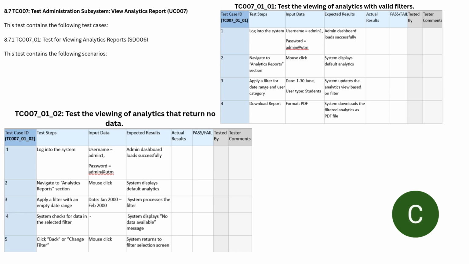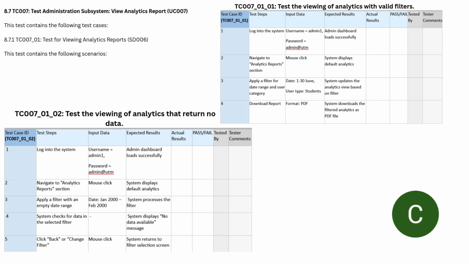The second scenario is to test the viewing of analytics that returns no data. In this scenario, the first and second steps are similar to those of the first scenario. And in the third step, the admin will apply a filter with an empty or invalid date range. For example, the admin inputs the date as January to February 2000. The system processes the filter, then the system will check for the data in the selected filter. And the system will then display the no data available message. The admin clicks back or changes the filter using the mouse as input, and the system will return to the filter